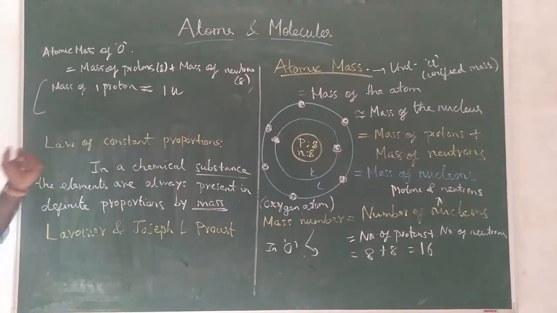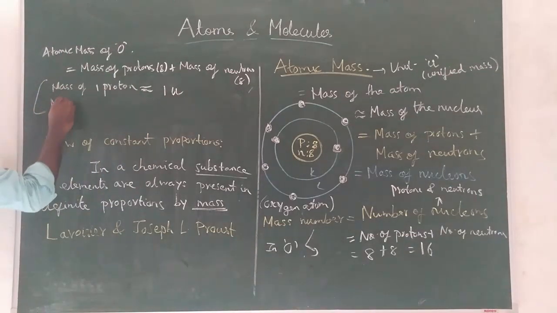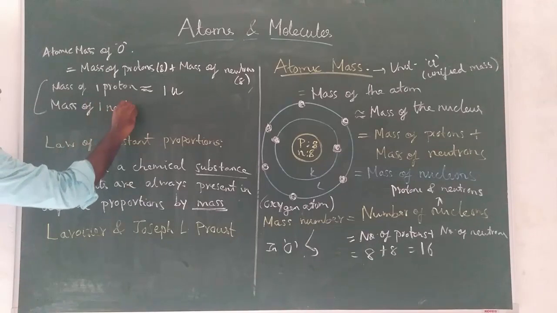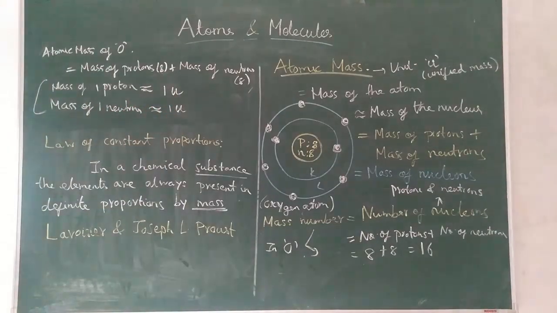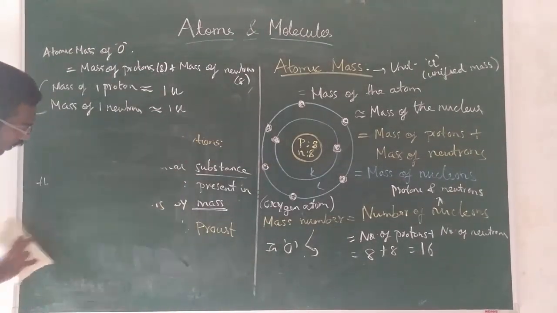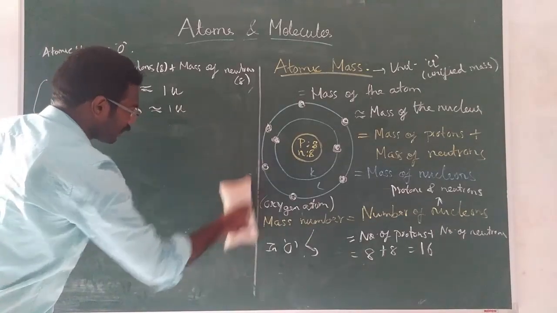It is 0.99 something. Okay. Similarly, mass of one neutron is also equal to 1 U. Understood? They are approximately equal to 1 U. Now you will understand.